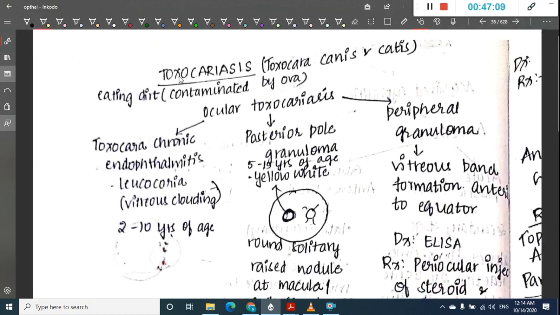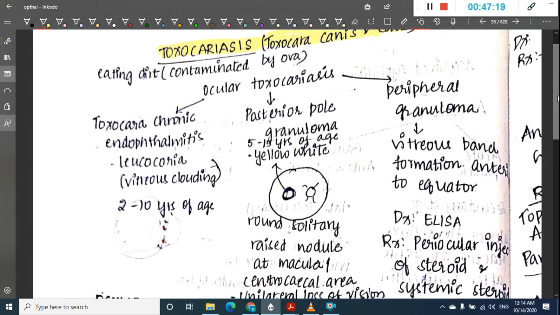Then we have toxocariasis, Toxocara canis or Toxocara cati. This is mainly acquired by contaminated ova or dirt. In this we have first Toxocara chronic endophthalmitis, which mainly includes leukocoria, that is, vitreous clouding is seen. It is seen in the age group of 2 to 10 years.